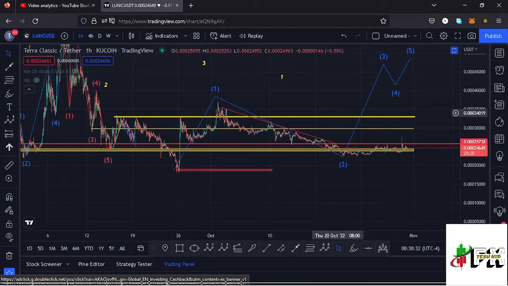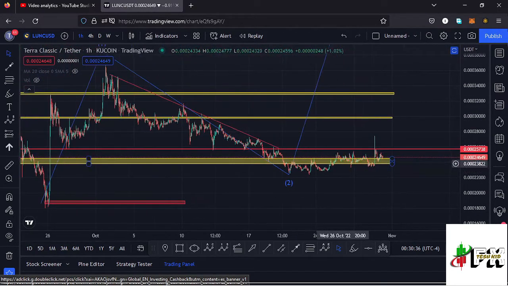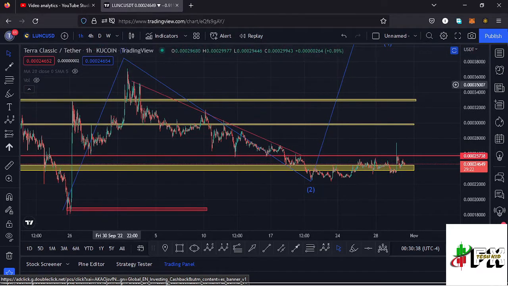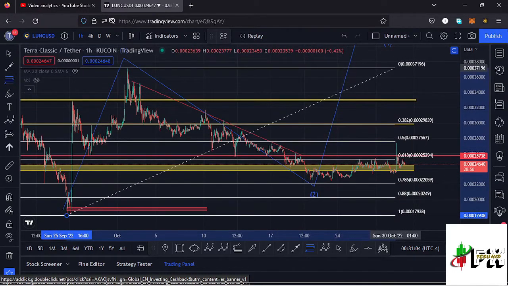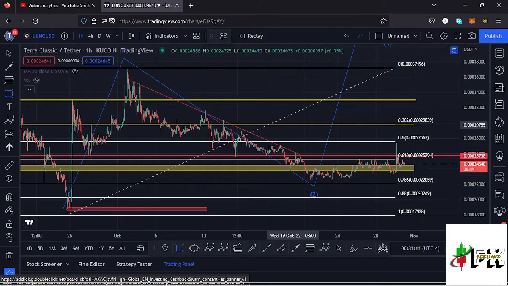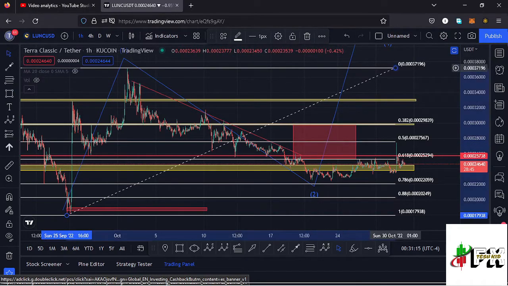And getting a little bit into the formation of these fractal waves so that it can also give us the key scenarios that we expect to play out. After making our high for that first wave, we saw a very nice retracement to the lower side in the formation of a wave 2, and using the Fibonacci's, connecting them from the low of that wave 1 down there to the high of that wave 1, that gives me a minimum retracement area to the lower side in the formation of a second wave between the fib level 0.382 and the fib level 0.618, and I can mark that target area here on the charts like that.